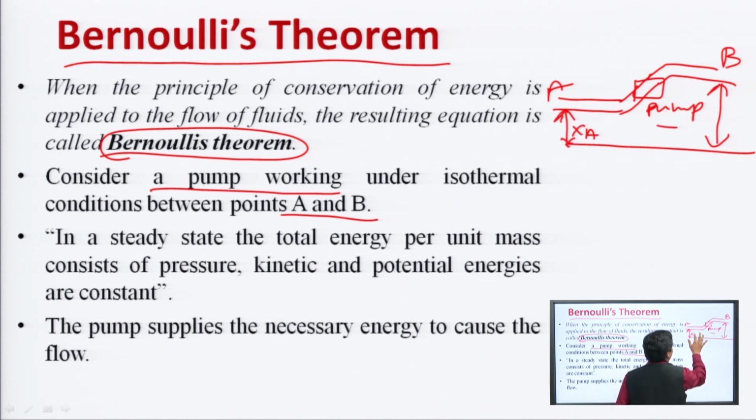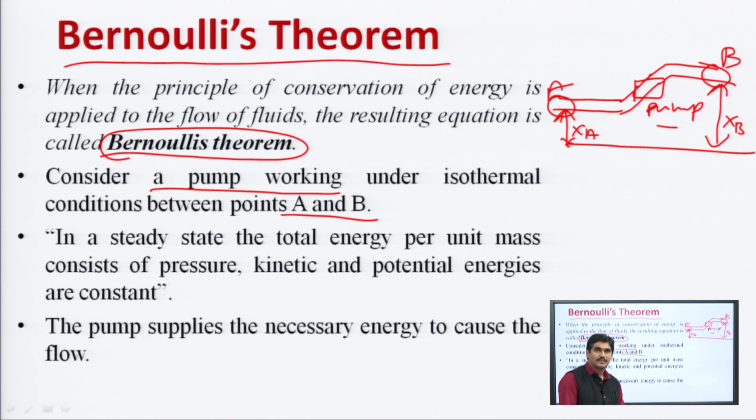This distance is called x A, this is called as x B. So, consider a pump working under isothermal conditions between points A and point B, between these 2 points. In steady state, the total energy per unit mass consists of pressure energy, kinetic energy and potential energy, and the whole thing is constant. So, the pump supplies the necessary energy to cause the flow.